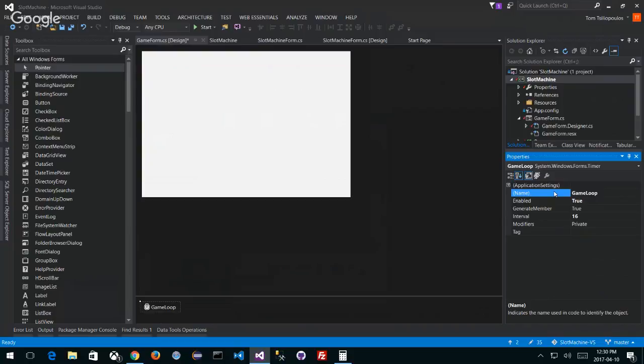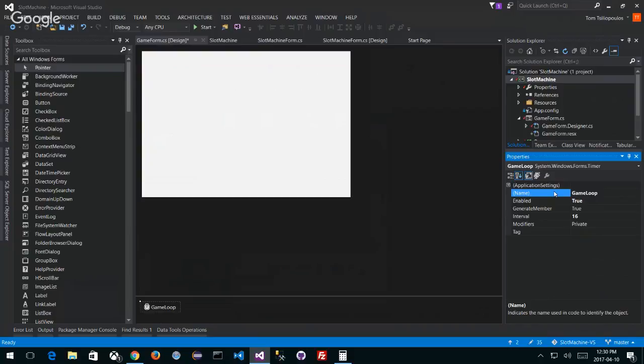So my timer is named game loop, and that game loop is going to trigger, because I've enabled it, every 16 milliseconds. So it's almost like a drum beat. Boom, boom, boom, boom, boom. Every 16 milliseconds, it's going to do something over and over again. What do I want it to do?